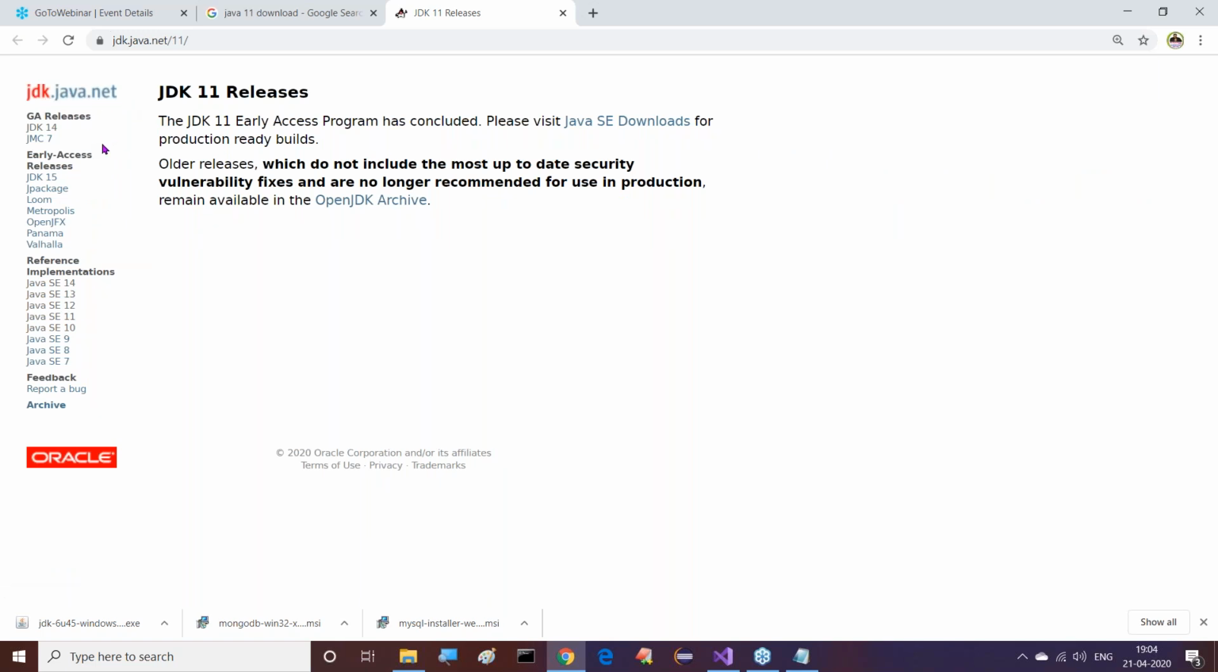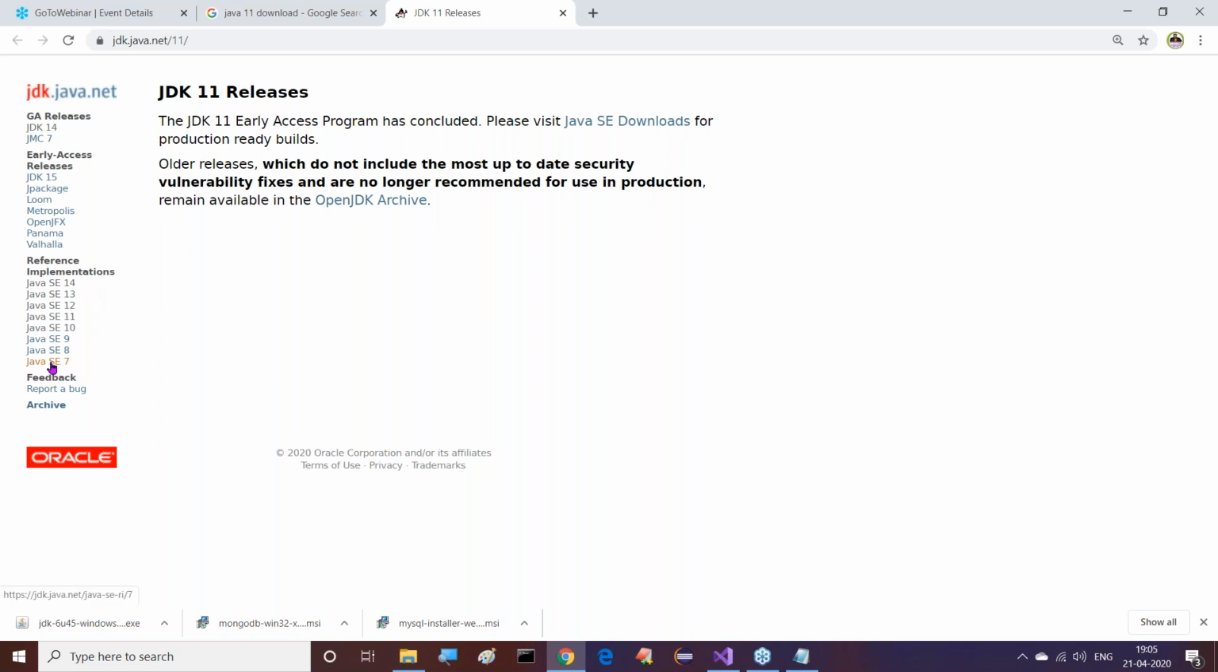Now at this moment, what we have is Java SE 7, 8, 9, 10, 11, 12, 13, 14. Fourteen versions are registered here up to now. I have opened the Java 11 release, but up to Java 14 is available here as of now.